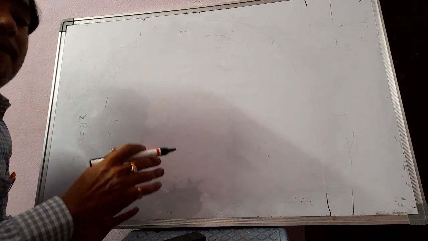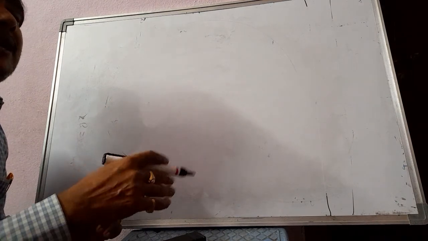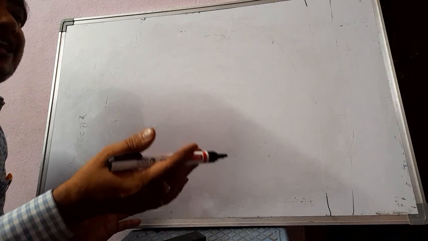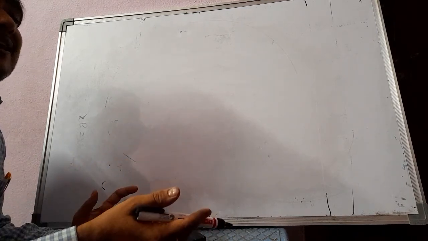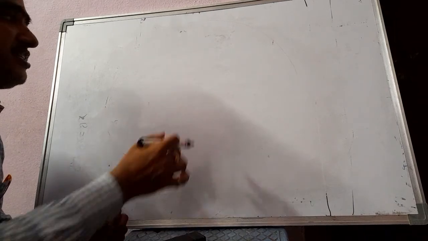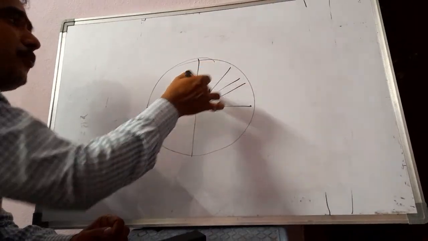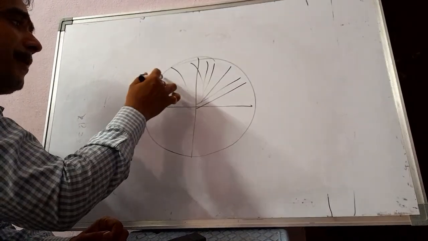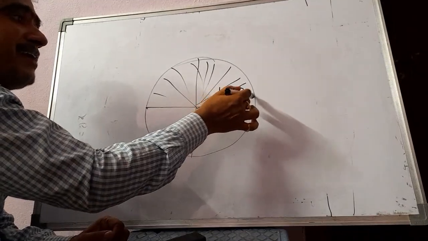Before radian we will discuss the grade. Generally we don't use the grade. In the old 10th class mathematics book it was there, but it is better to have knowledge of this. So you take a circle, the circle is again divided into 4 equal parts, but each sector is divided into 100 sectors.